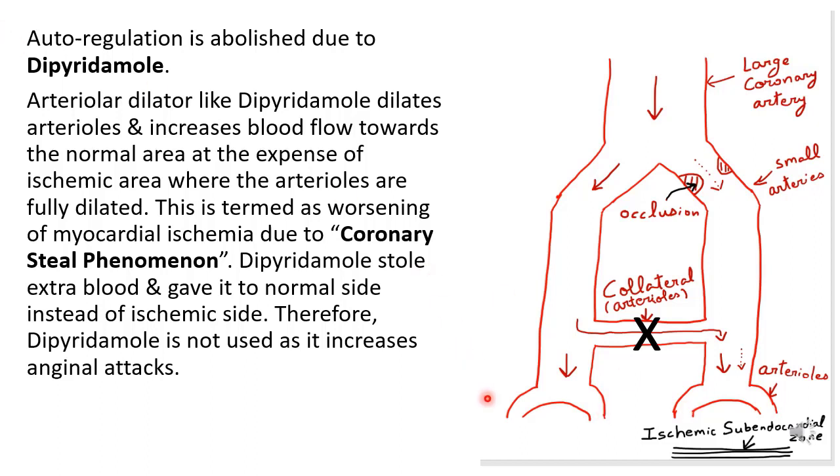So dipyridamole is an arterial dilator, so it dilates the arterioles in the normal side. But in the ischemic side, arterioles are already fully dilated due to ischemia. So in the ischemic side, there will be no further dilatation of arterioles because they are maximally dilated due to ischemia. But in the normal side, arterioles will be dilated and autoregulation is also abolished.